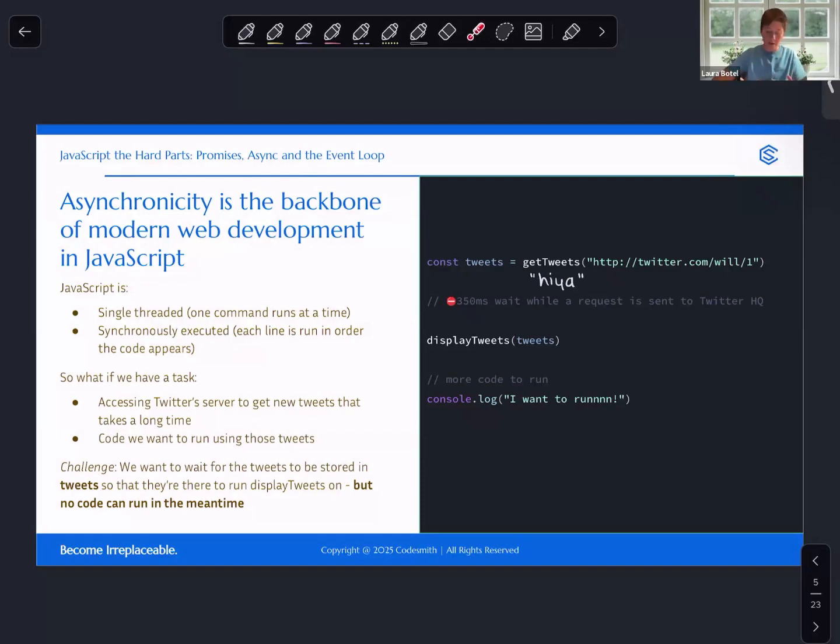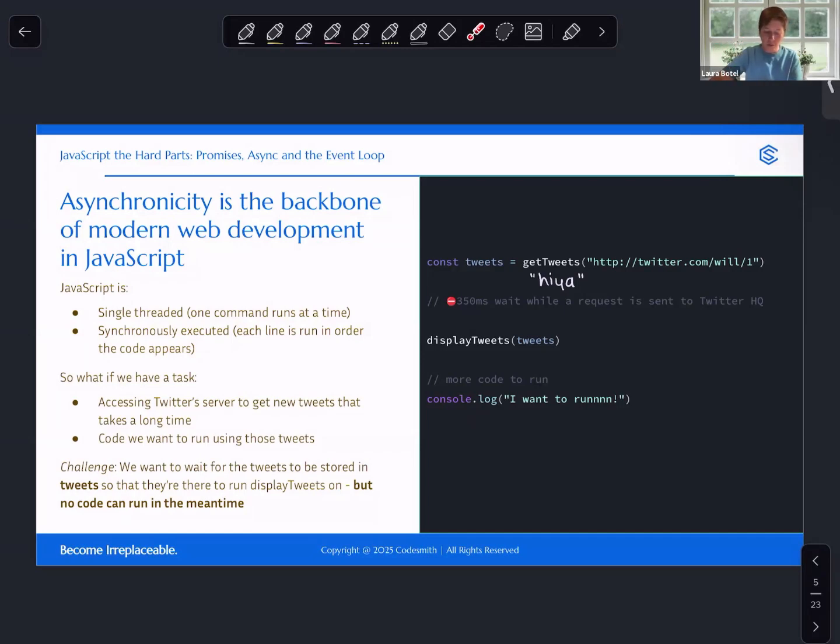So before we move on to the rest of this, let's just focus in on these characteristics of JavaScript that are important to understand. JavaScript is single-threaded. This means one command is running at a time. JavaScript is not doing more than one thing at a time. It is single-threaded. And we saw that. We have one thread of execution, okay? Also, JavaScript is synchronously executed. So each line is run in order. JavaScript doesn't move on to the next line until it's finished executing the line before.